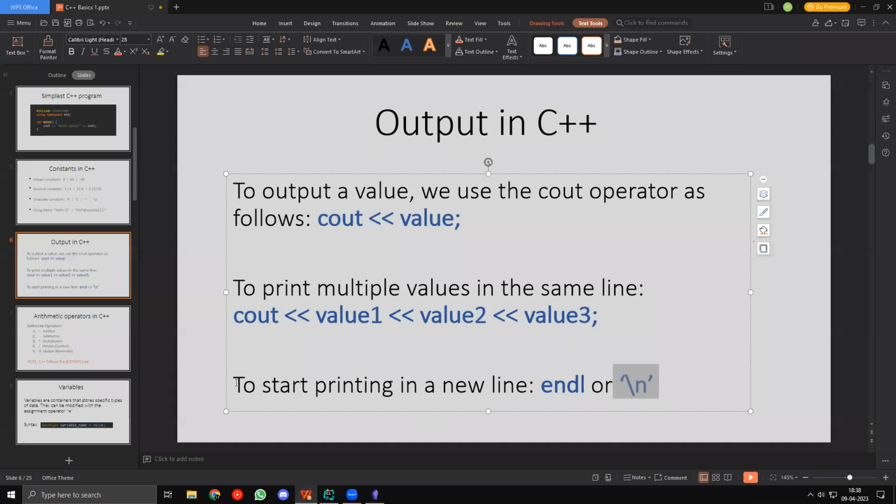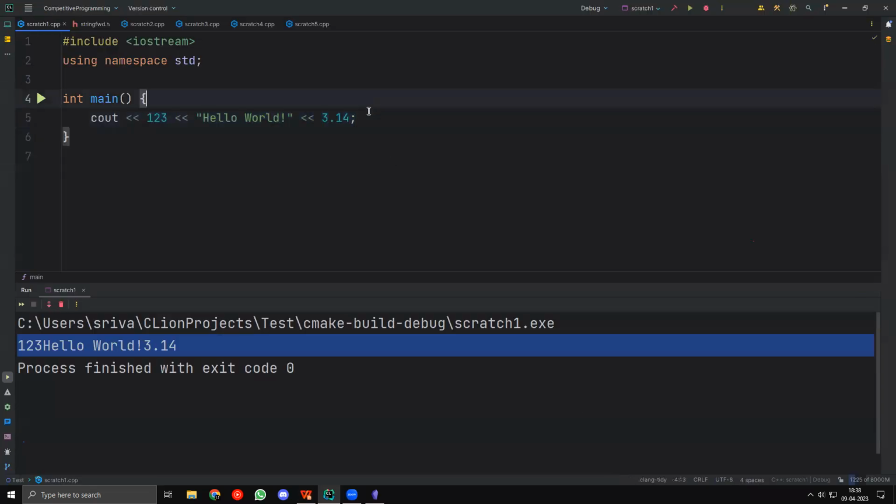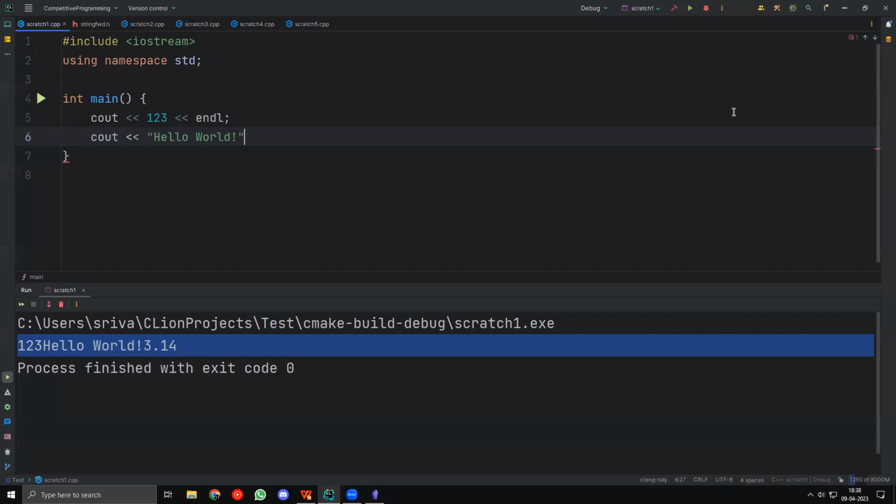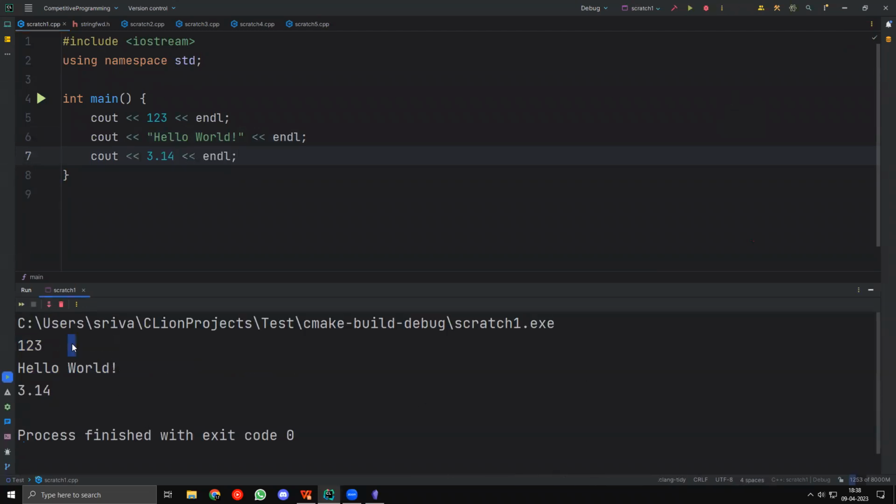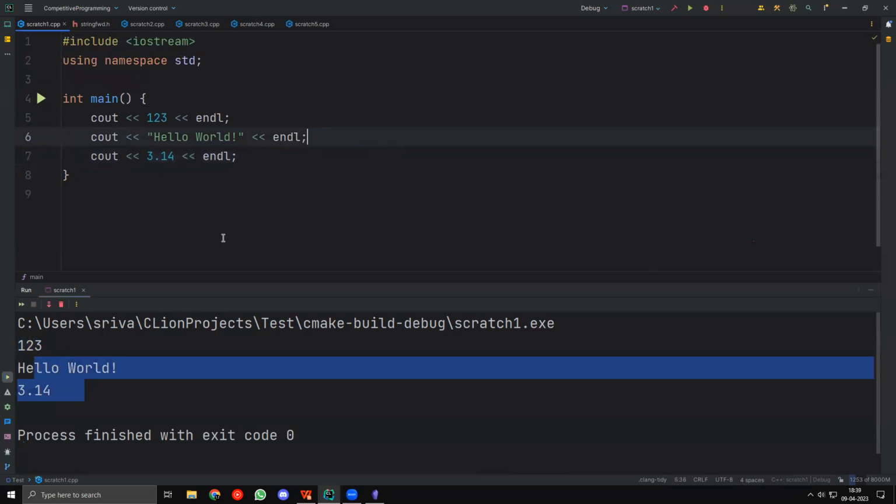But yeah, so again, to start printing in a new line, we can either use the endl or \n, right? We'll first talk about endl. So endl, let's say we have something like this. If I have cout 1, 2, 3, then to use endl, we do this and then we use endl like this, right? So we just cout 1, 2, 3, endl. Now I'll cout again, hello world, endl. Now I'll cout again, 3.14, endl, right? Let's see what happens now. You can see that everything is in separate lines, right?